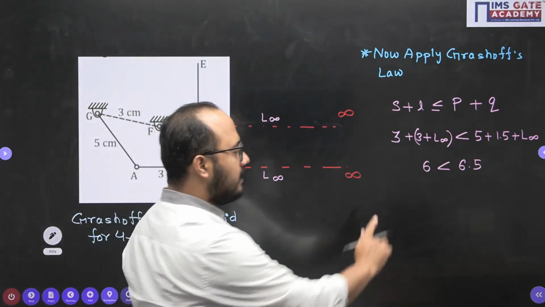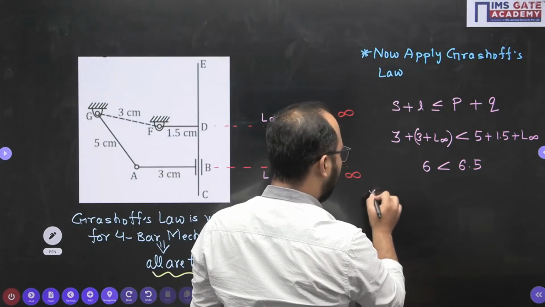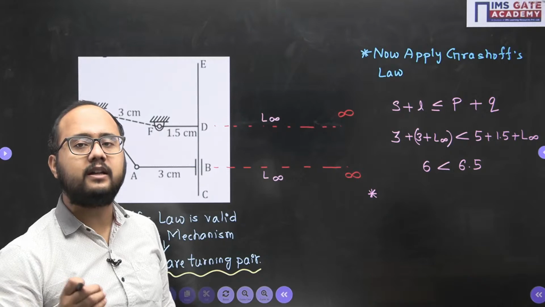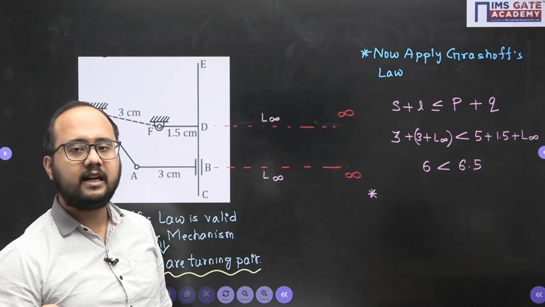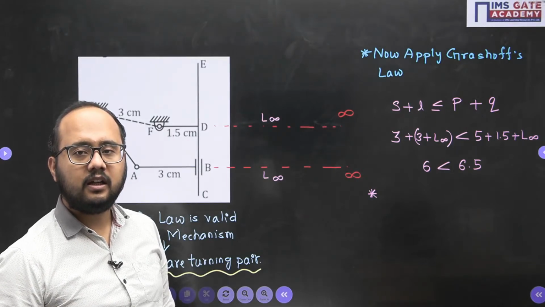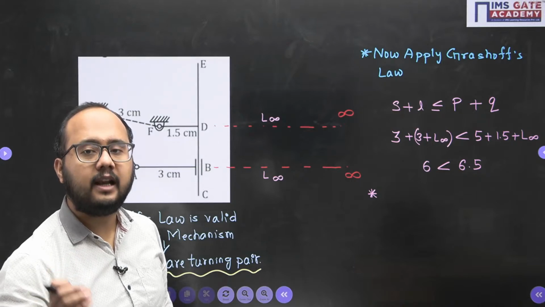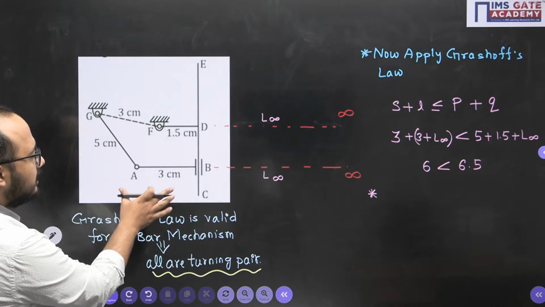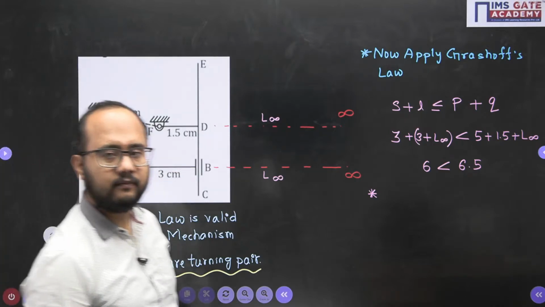Now if it is valid, which particular case will it be? To identify which particular case it is, you need to understand which particular link is fixed here. Now see the mechanism and tell me which link is fixed.